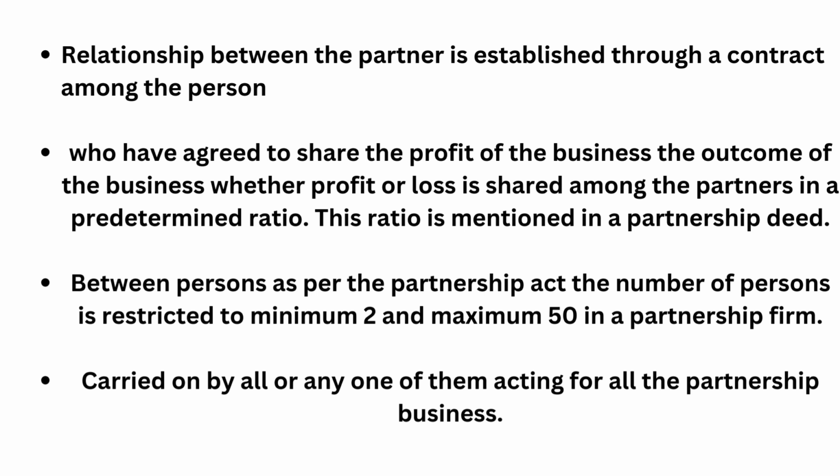See, you are investing 1 crore, your friend is investing 2 crore, another partner will invest 3 crore. So the profit will be shared by the ratio only, so whoever invests more will get more profit. So the ratio you mention clearly in the agreement. As per the Partnership Act, a minimum of 2 and a maximum of 50 partners can run a partnership business, carried on by all, or any one of them acting for all.